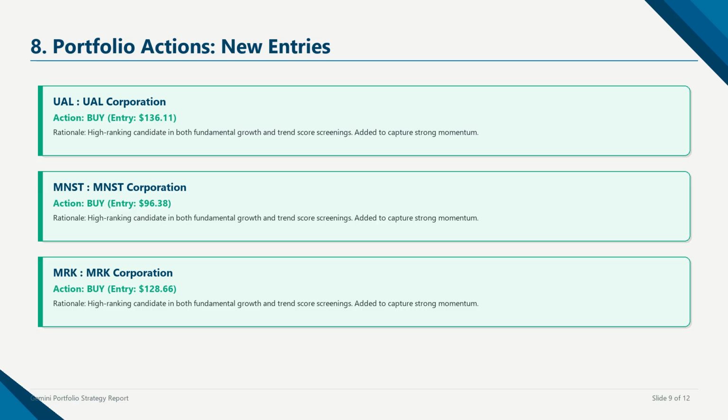significant secular tailwinds. Each of these new positions is initialized at an equal target weight of 9% of our total capital. This systematic entry process ensures that we are always buying stocks at attractive technical setups with strong backing from institutional buyers, maximizing our probability of alpha generation and keeping our portfolio fresh and aligned with market leadership.